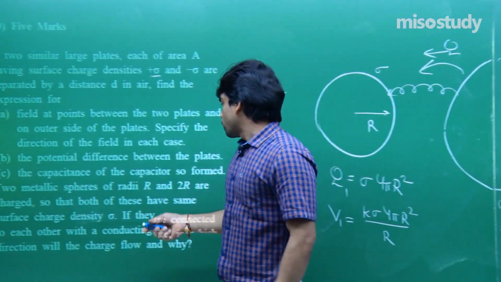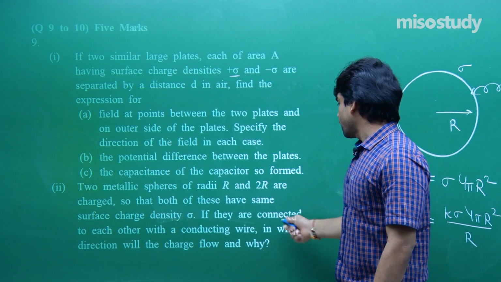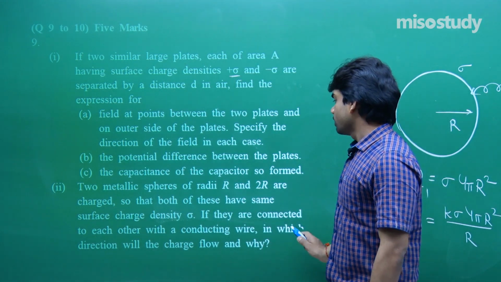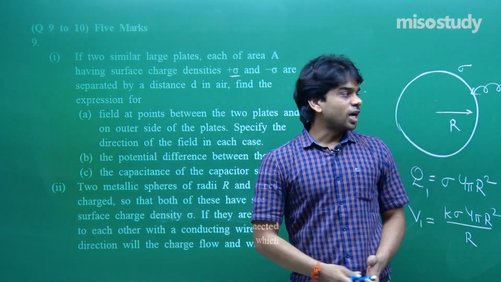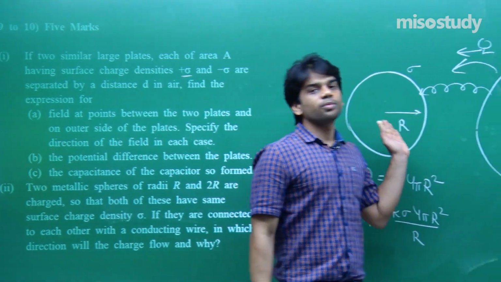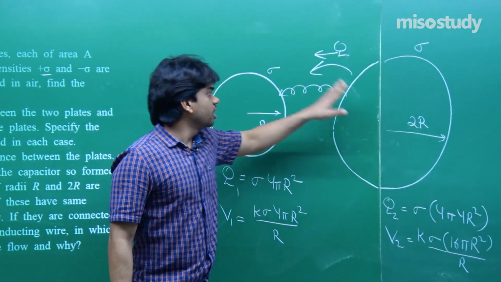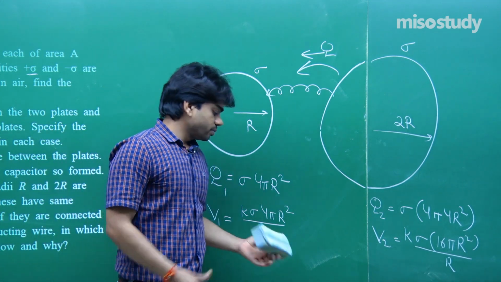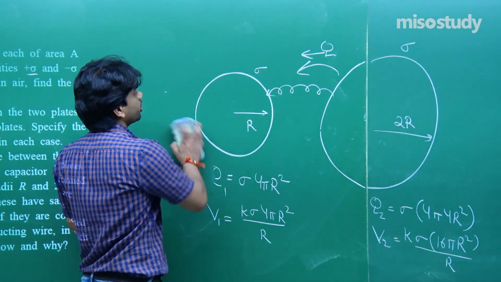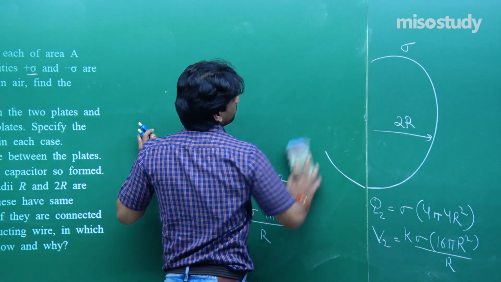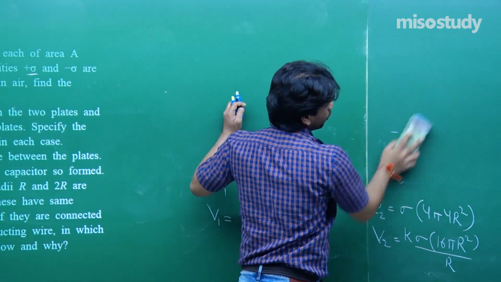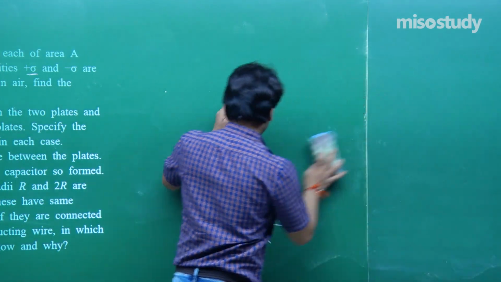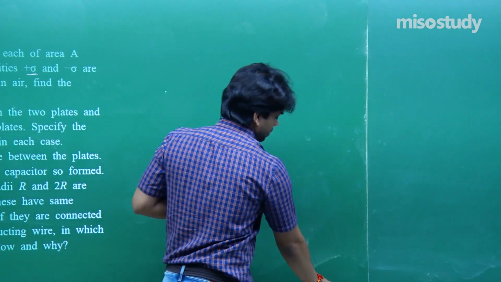So both of these have the same surface charge density, and if they are connected to each other with a conducting wire, in which direction will the charge flow and why? Charge is going to flow from this sphere to this sphere because this is at higher potential and this is at lower potential. They will flow till the potential becomes equal, or the charges distribute in the ratio of their radius, which I have shown you in our regular class lesson.